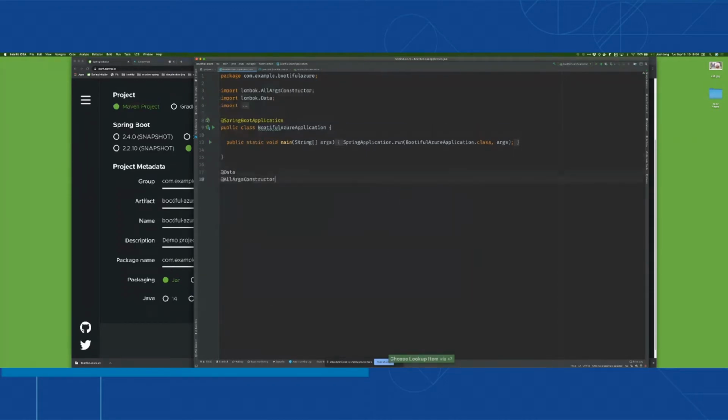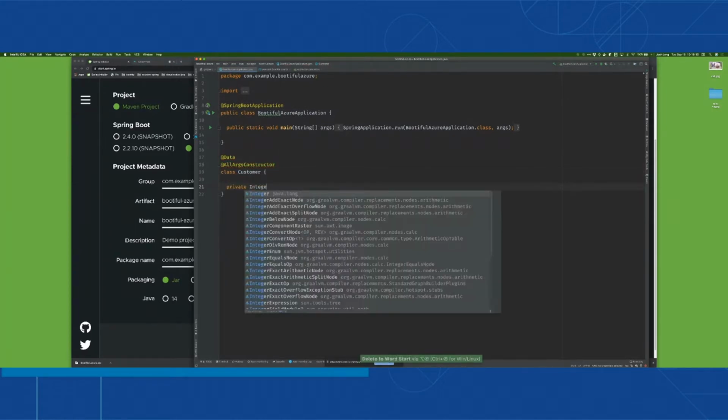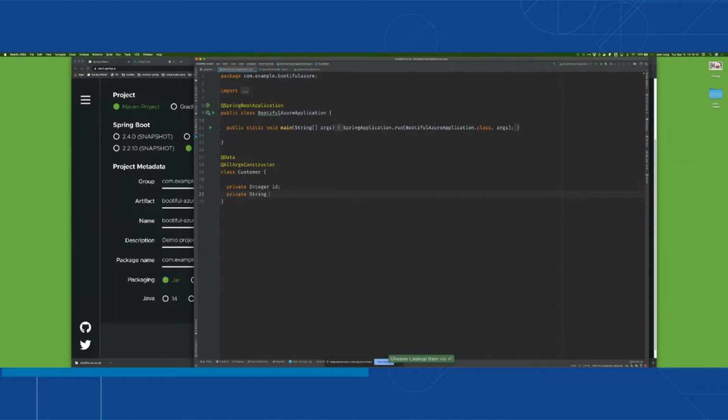And I'm going to use a DTO here called a customer. The customer is going to have an integer ID, right? So integer ID, and it's going to have a name field. Now I'm using Lombok, and the Lombok compile-time annotations have the benefit of making it so that I can type new customer and I get constructors. You see that? I don't have to define the constructor explicitly. So that's done for me.